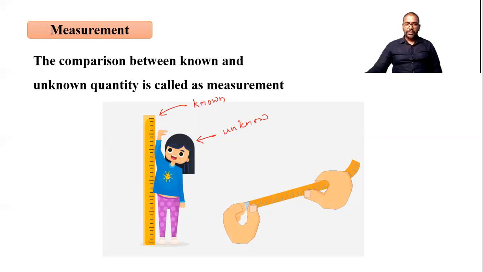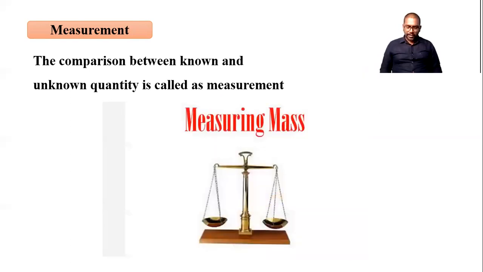Let's see another example. Here we are measuring the mass of an object. We place that object in one pan of this weighing balance, and in the other pan we keep a known weight, a known thing. When both are balanced, we can say that the mass of this object is so many kg. Measurement means comparison, remember that in simple life.